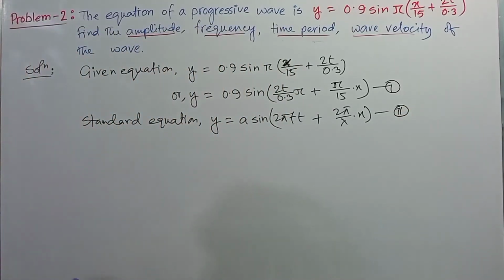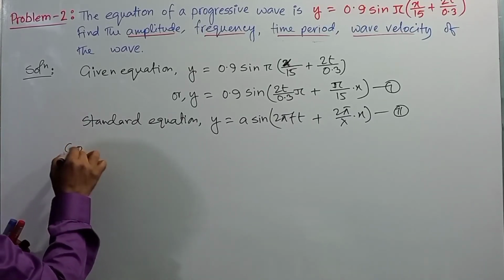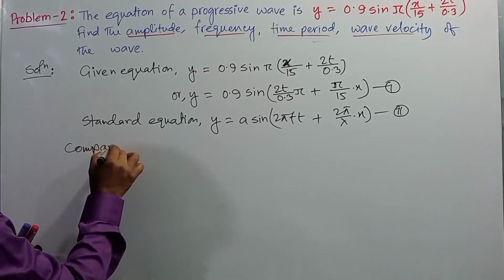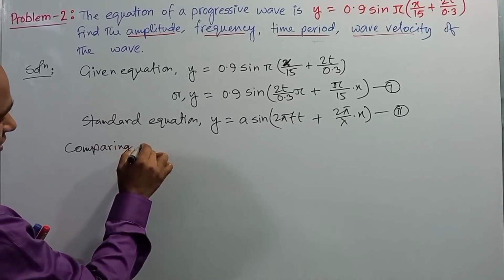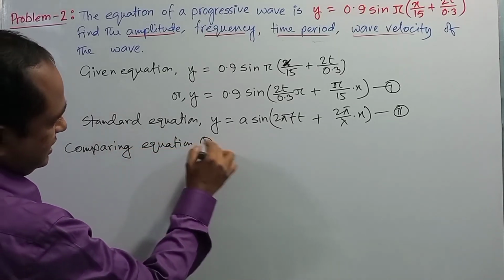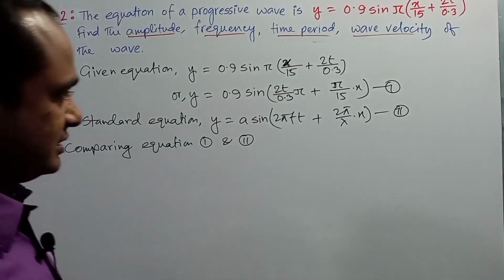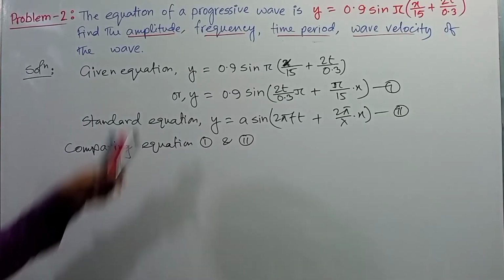Okay, now we are going to compare these two equations. Comparing equation 1 and 2, first we need to determine the amplitude.